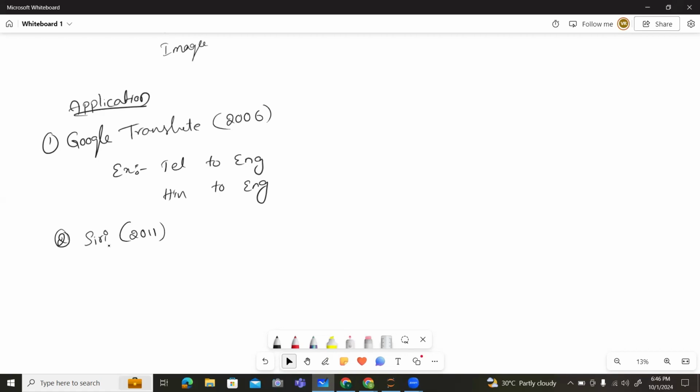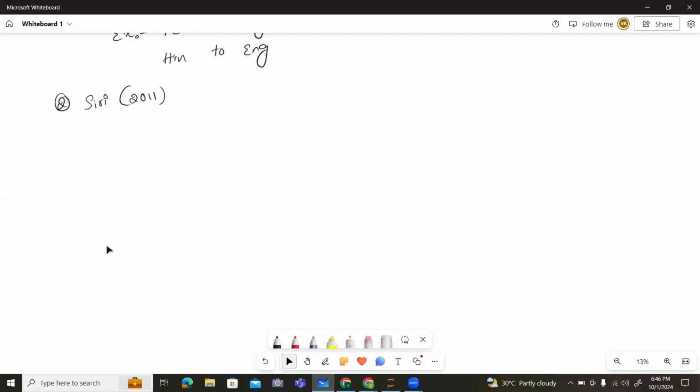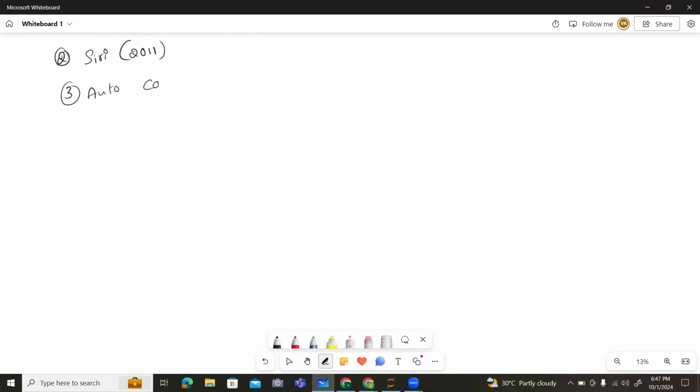So this is one of the applications of generative AI. And the third application we will discuss is auto completion. So what is meant by auto completion? If you are writing any mail, it will provide some suggestions, right? Let me show you how it will provide the suggestions.